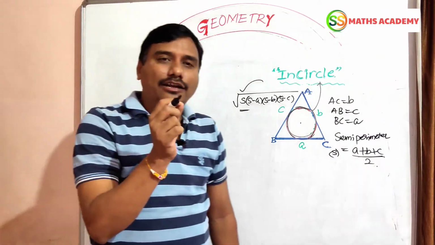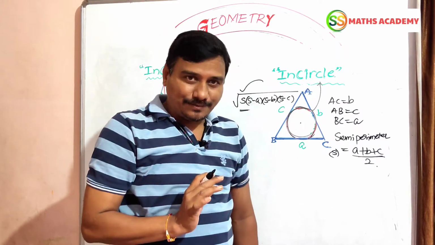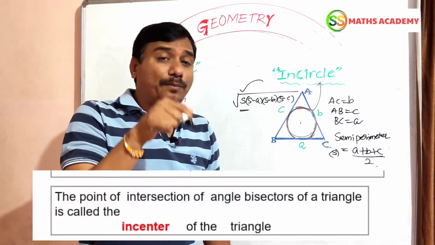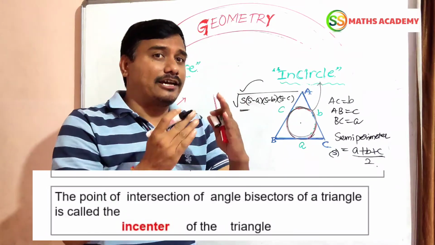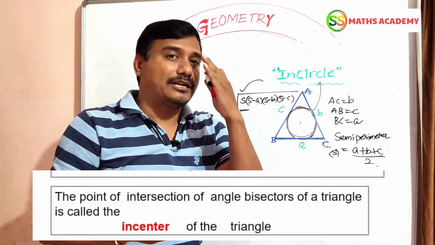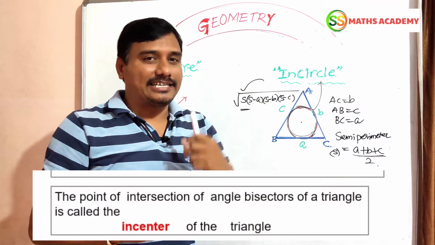Now the incenter. The angular bisectors of a triangle meet at one point. The point of intersection of the angular bisectors of a triangle is called the incenter.